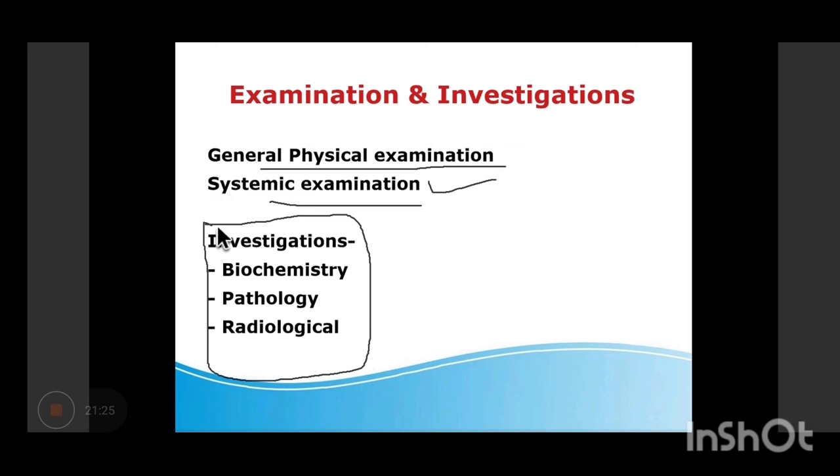Once you are over with the examination part, then comes the investigation part. It could be biochemistry investigation, pathological, or radiological. Right. So the complete blood cell count, the CBC, is the most basic and important blood examination which every patient goes through. Same is the story with LFT, KFT. Actually, these investigations are directed towards the problem the patient is facing.